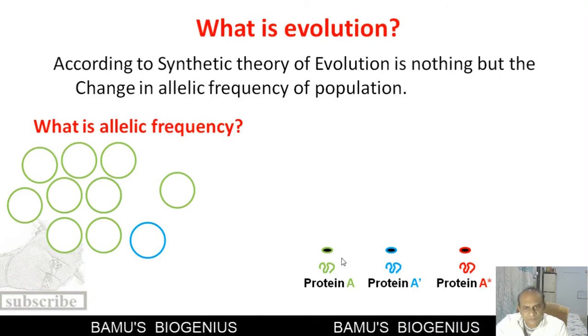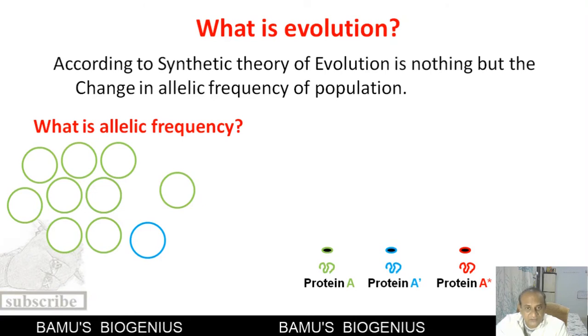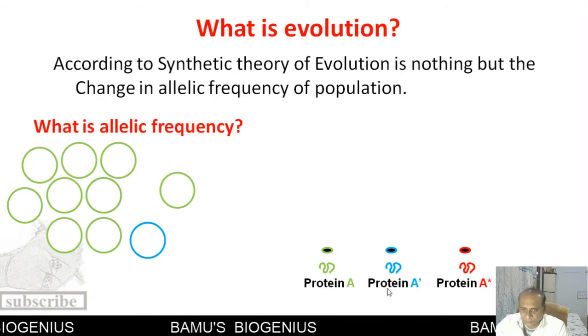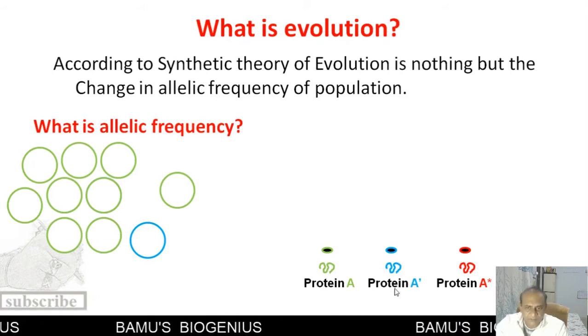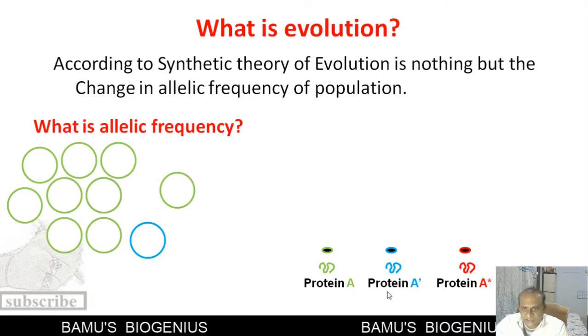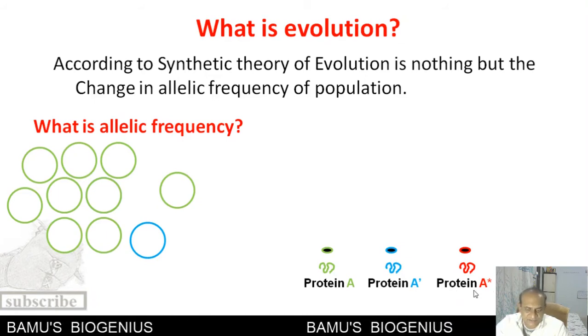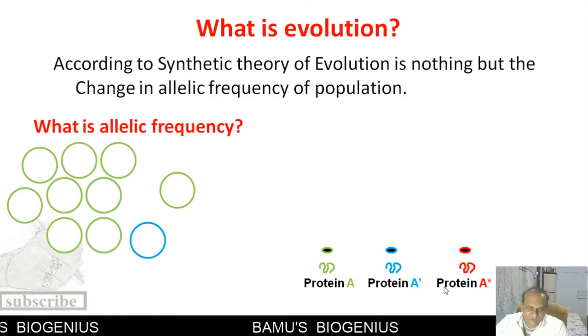These genes are responsible for formation of a protein A. Different alleles produce the same protein A, which has the same function, but with a minor variation. So here protein A is synthesized, here protein A dash is synthesized, here protein A star is synthesized. But all these proteins perform the same function.